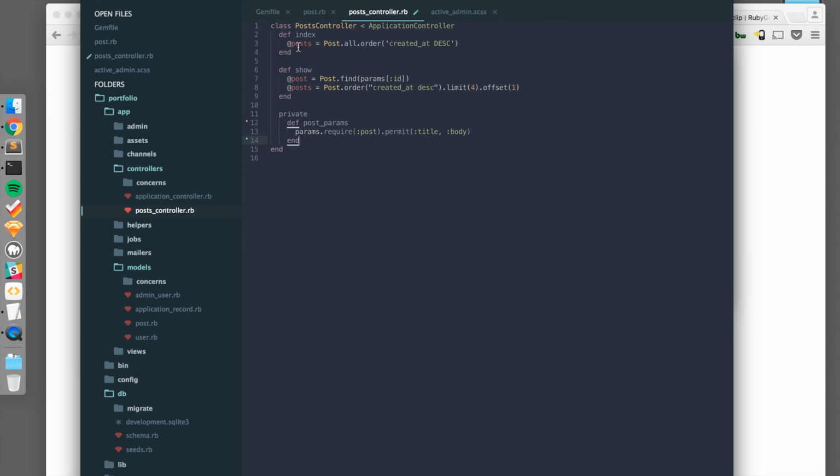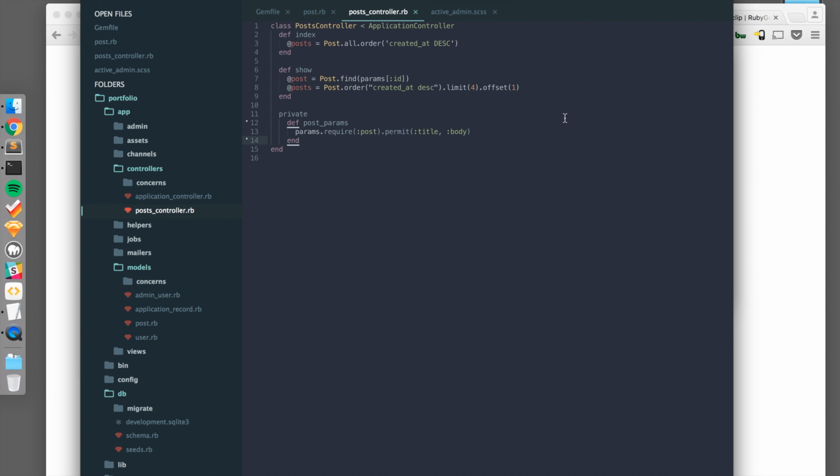Alright, so on the index page we want the post to be all posts and we want it to be ordered in descending order, so the most recent post will be shown first. Also on our show page we want the post to be equal to the ID, and at the bottom of our show page we're going to have other projects that we've worked on. So for this we want our posts displayed in the most recent order.